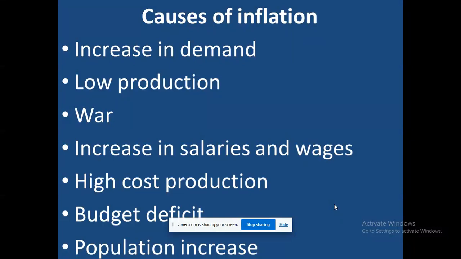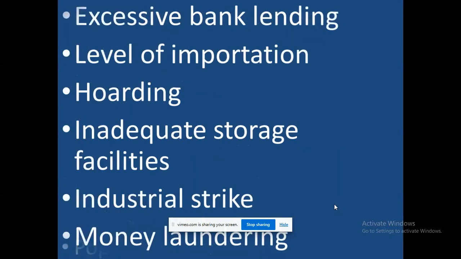Then population increase can also cause what? Inflation. These are the causes. Then another one is excessive bank lending can also cause inflation. Level of importation can also cause inflation. Inadequate storage facilities, strikes, industrial strikes can also cause inflation, and so on and so forth.